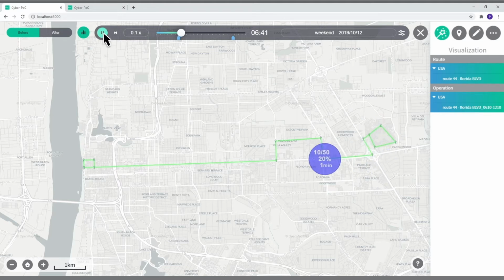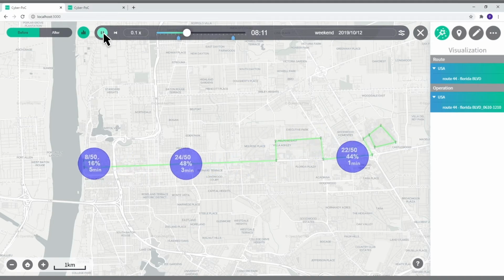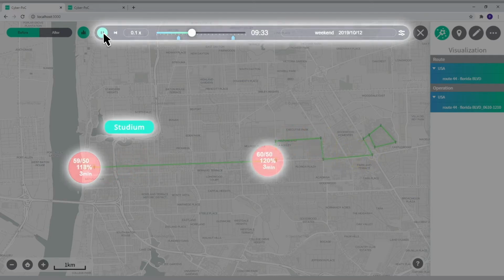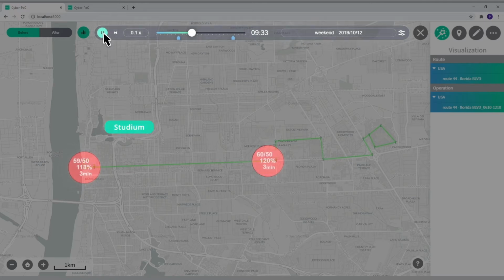This is the visualized historical operation data of the crowded bus specified by the KPI analysis. The circle represents the bus, and the color indicates the level of crowd inside the bus, where red means the bus has gone over its full capacity. Between 9 and 10 o'clock, the bus is most crowded at the station closest to the stadium, and it could be assumed that these passengers are heading to the stadium.